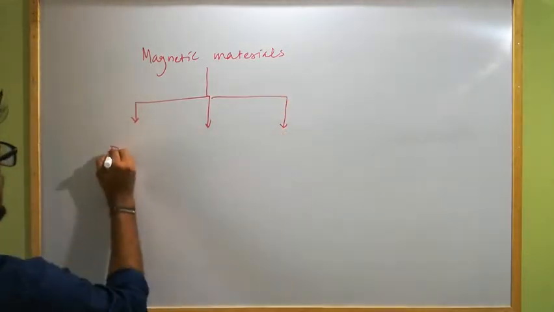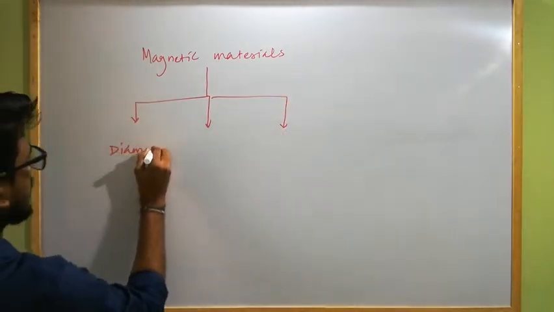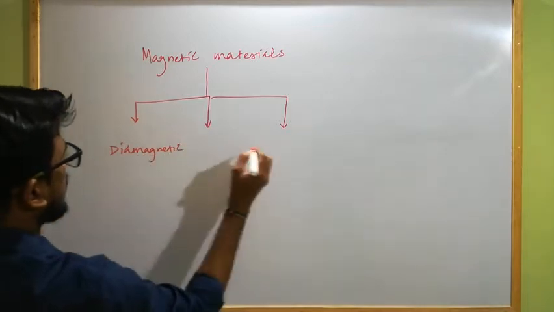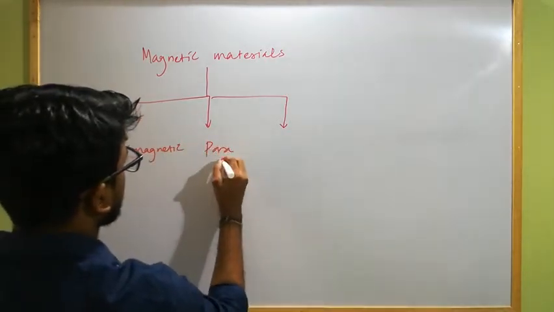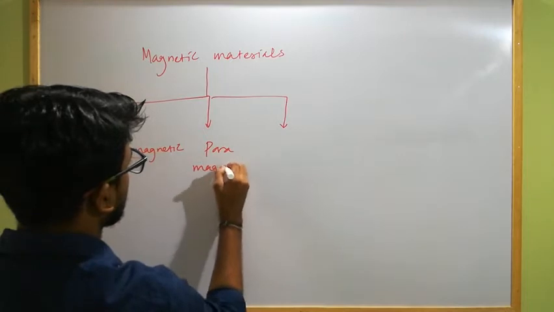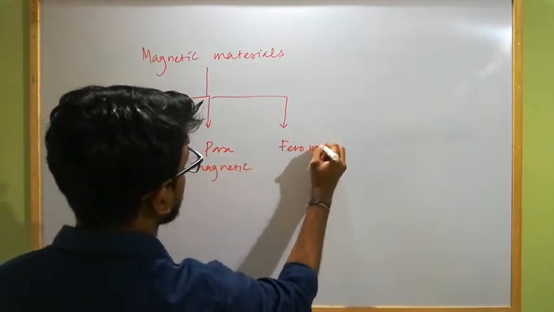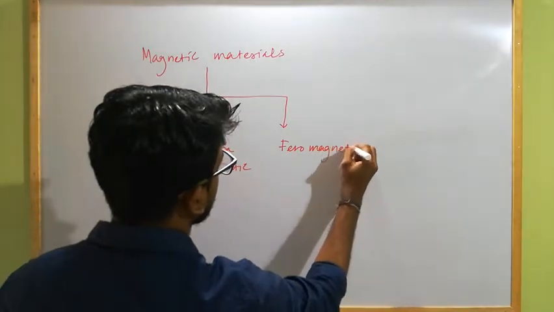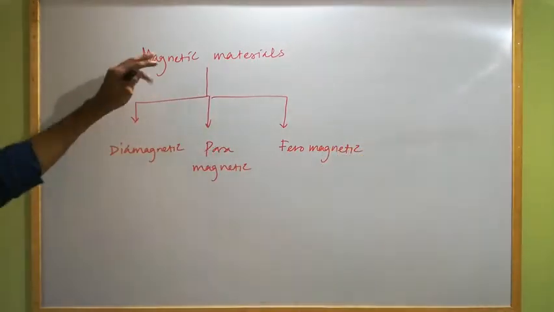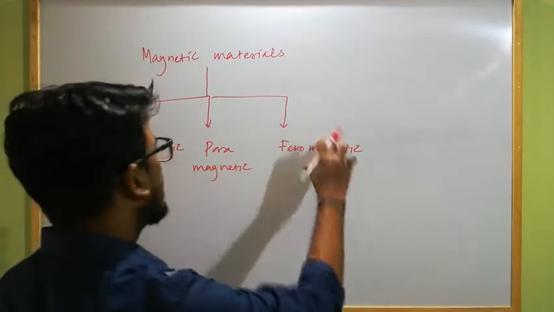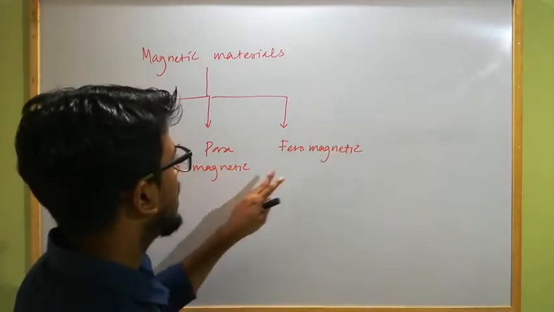First is diamagnetic, then paramagnetic, and the third one is ferromagnetic. All the magnetic materials that exist in nature are divided into diamagnetic, paramagnetic, and ferromagnetic.